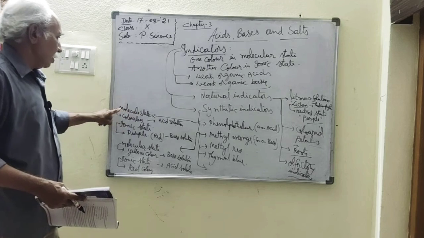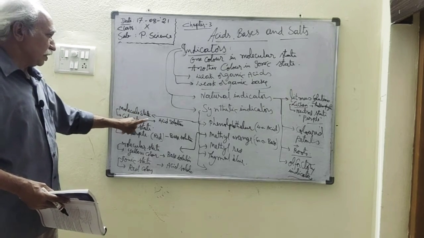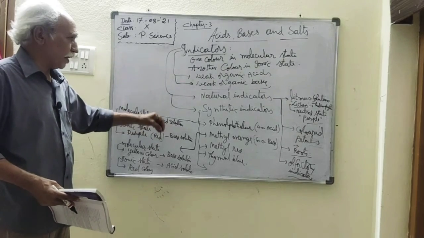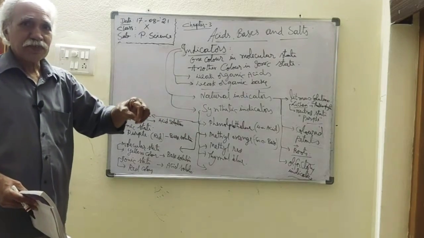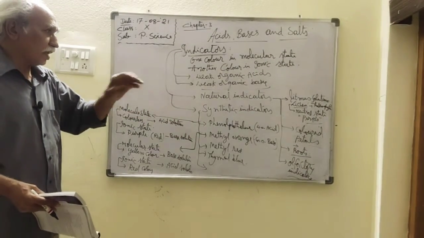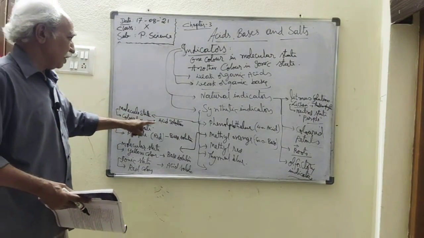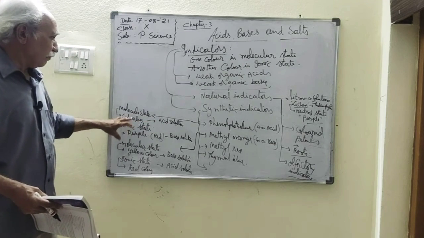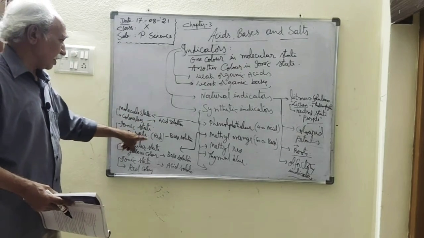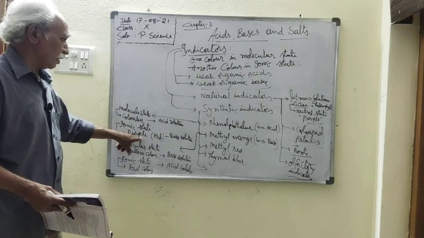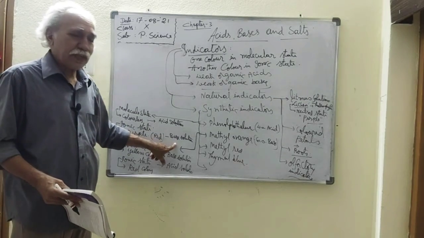Phenolphthalein in molecular state is colorless, so that indicates it is an acid. Suppose we add phenolphthalein to the solution, if the solution is colorless and the color does not change, then it is an acid solution. If I add phenolphthalein to a solution and it changes to red or purple color, meaning the ionic state, then it is a base solution.